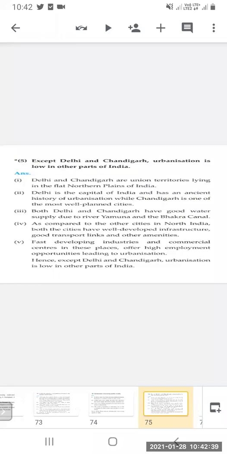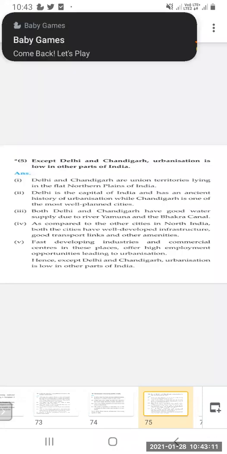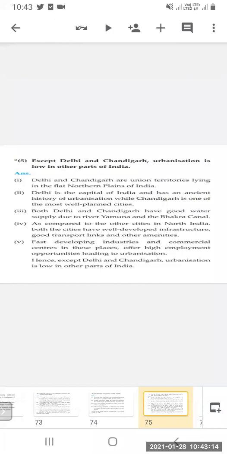So these two cities have good infrastructure, a good transportation system, and other amenities are also available there. Fast developing industries and commercial centers in these places offer high employment opportunities leading to urbanization. If industries are more developed, then employment facilities are also more over there. So this is leading to urbanization. Hence, except Delhi and Chandigarh, urbanization is lower in other parts of India. So this is the reason.